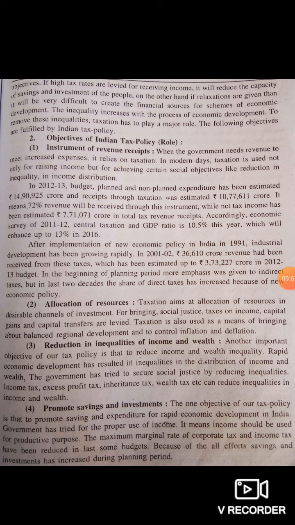Then reduction in inequalities of income and wealth. Another important objective of our tax policy is to reduce the income and wealth inequalities. Rapid economic development has also resulted in inequalities in the distribution of income and wealth. So this is how government is trying to secure social justice by using things like income tax, excess profits tax and all this.